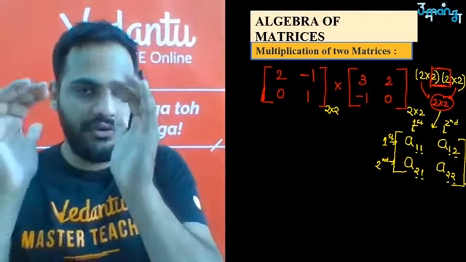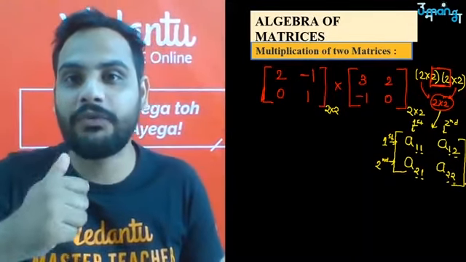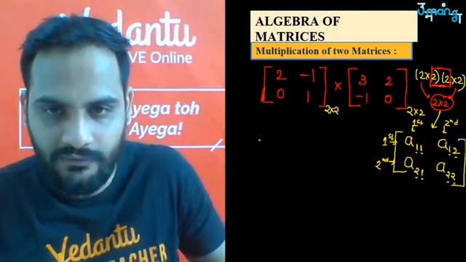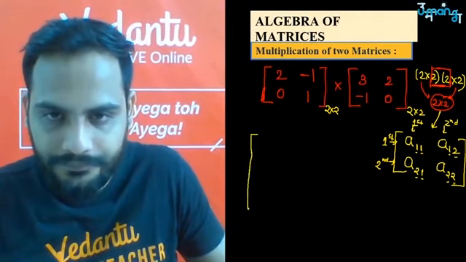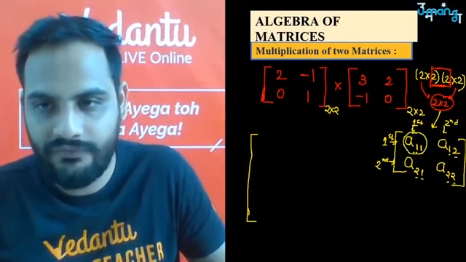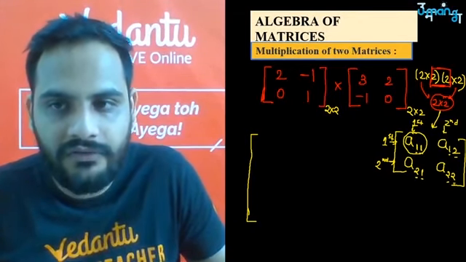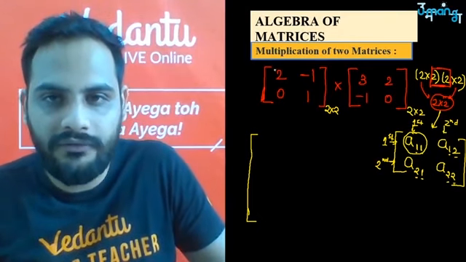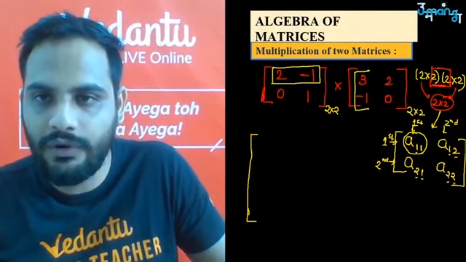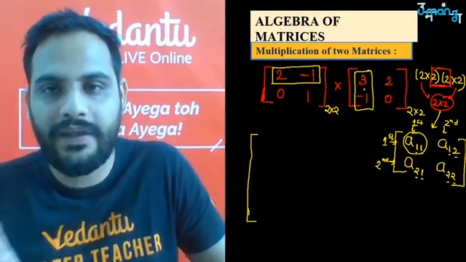Okay, if you know this resultant, now the multiplication will be easy for you to remember, because sometimes kids get confused about which row, which column. If you have written the resultant like this, now it is going to be very easy. What you have to do, ध्यान से सुनना, to get this element A11 of the product matrix, because I know the product matrix is of 2 by 2, A11, what is this 1 1, first row first column. So what you are going to do, the first row of this matrix you will multiply with the first column. What you are doing, first row of this matrix you are multiplying with the first column, that too element wise.